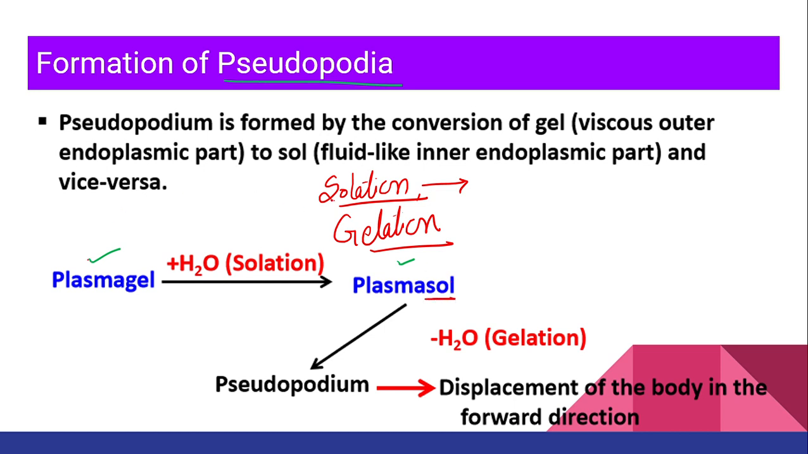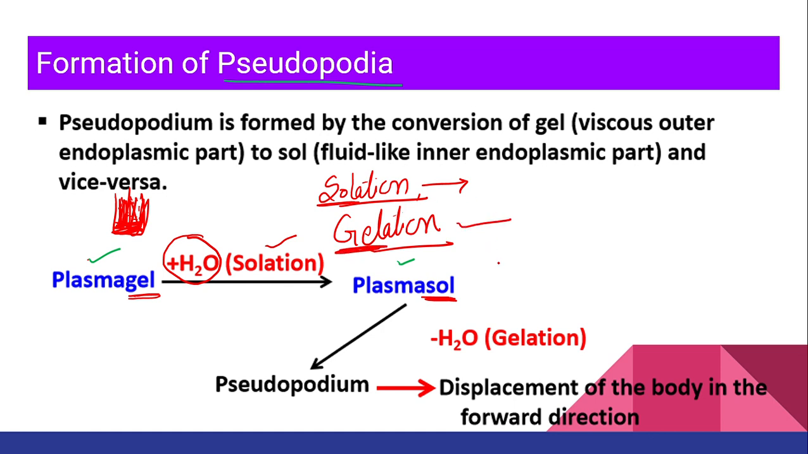Plasma gel when converted into plasma sol. Solation means converted into sol. Gel is converted into liquid, that is sol. How will that happen? Obviously, if I add water. For example, in a glass you have curd, right? There is curd and then you have water. You will see a clear difference between them. But when you shake it, what will happen? The thickness of the curd will decrease. So from gel format, it will become sol format, that is liquid format. So conversion of plasma gel into plasma sol by adding water, this process we call solation.